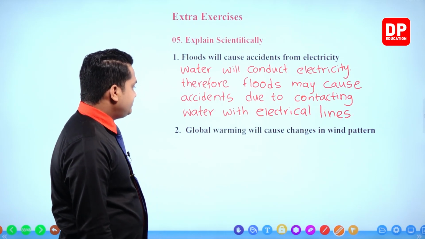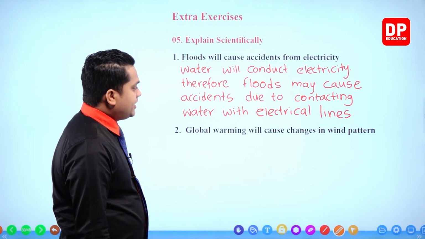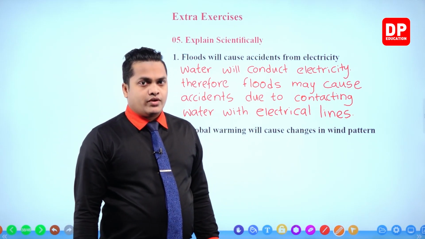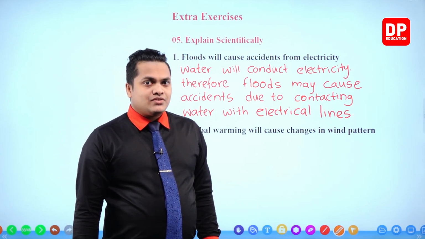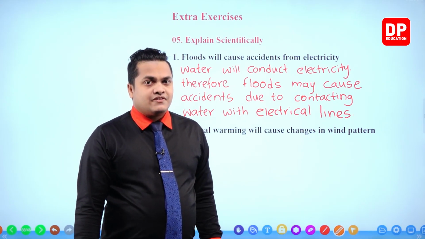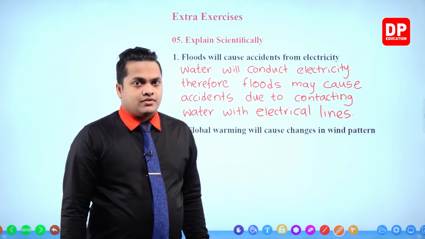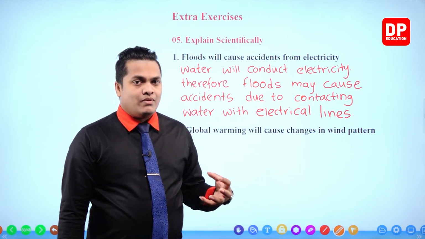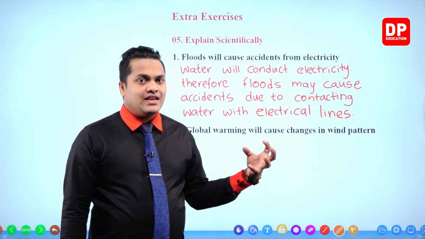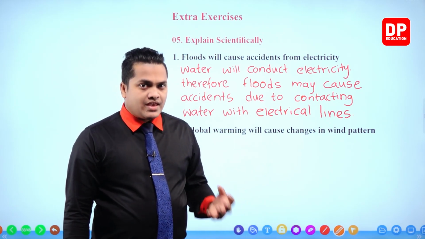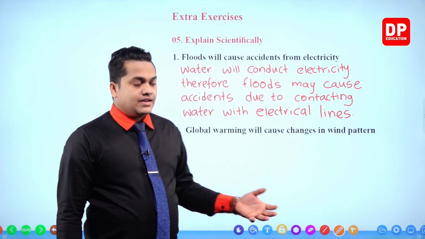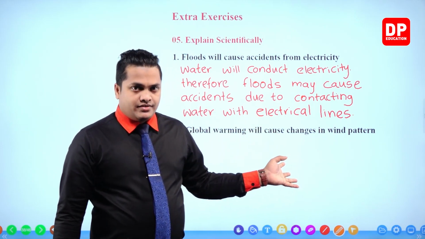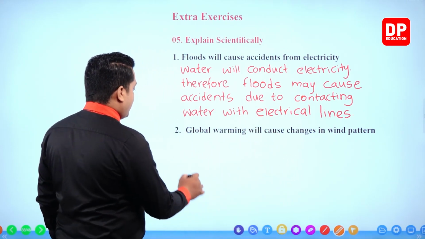Right. Global warming will cause changes in wind pattern, of course, because global warming is going to increase the surface temperature in the ocean. Right. Global warming is going to create the El Nino effect. So therefore, because of that, what will happen? It will cause the changes in wind pattern, right? So we can write